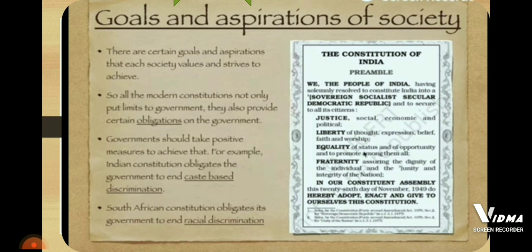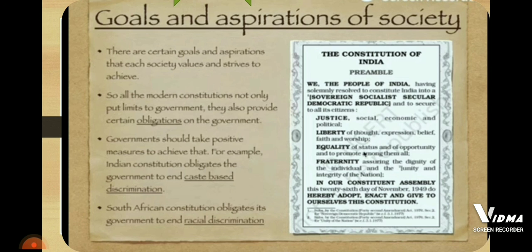It will create such conditions, through welfare schemes and programs, so that all the citizens will get the benefits and advantages from the government. So it will create a just society in this way. This is the fourth function of our Constitution.